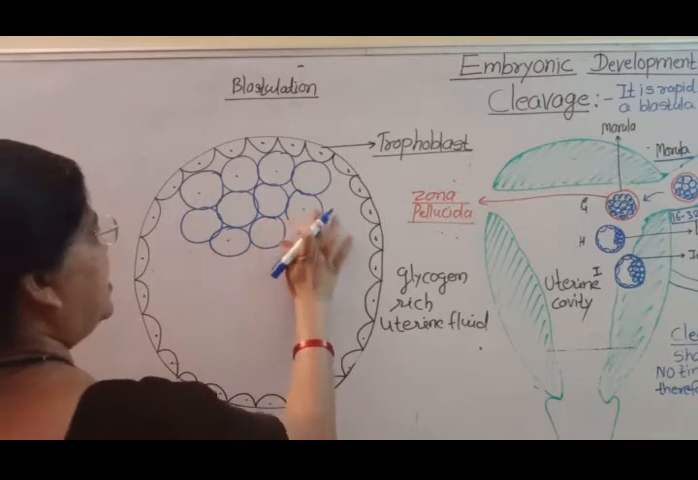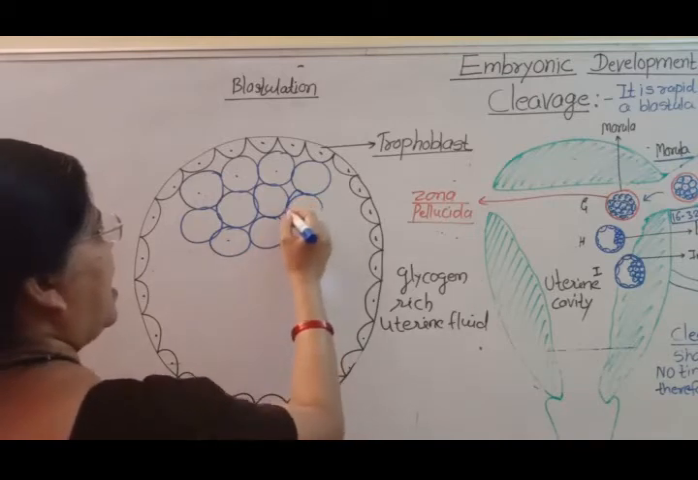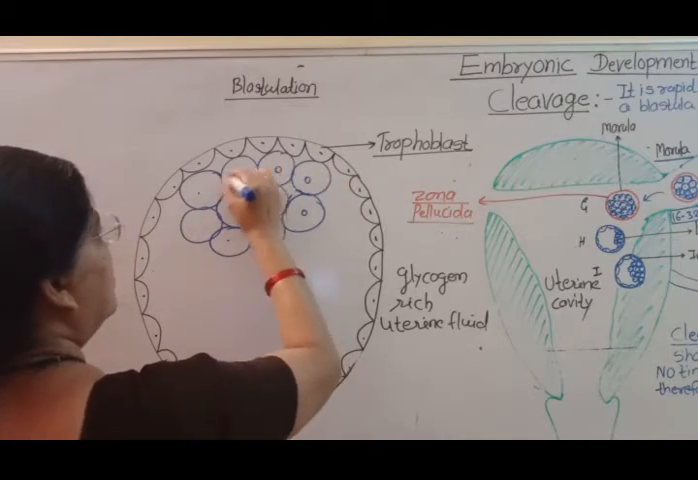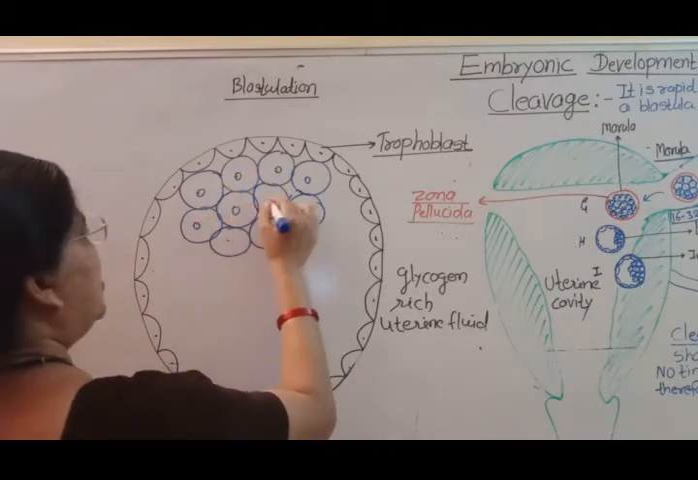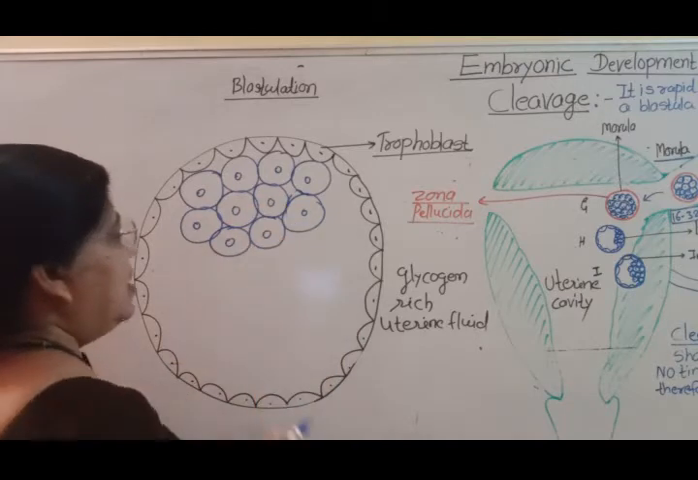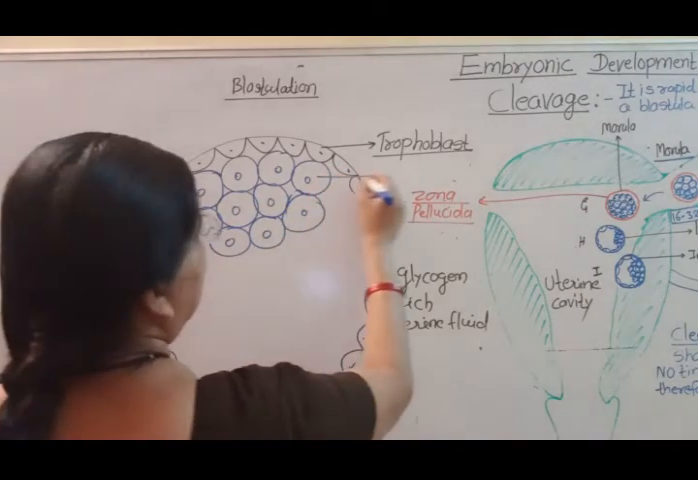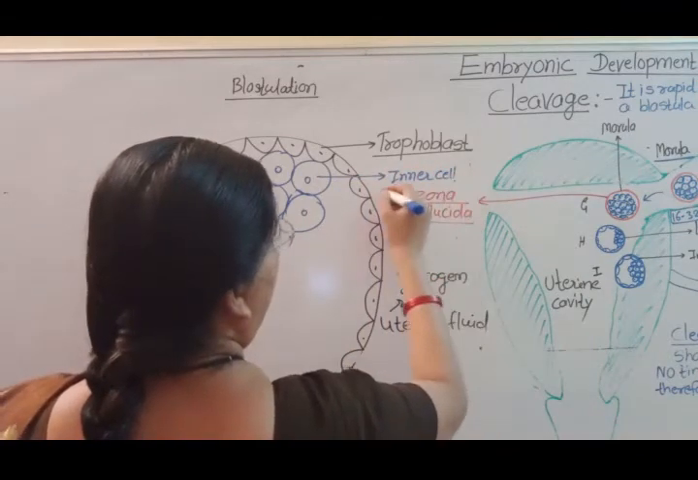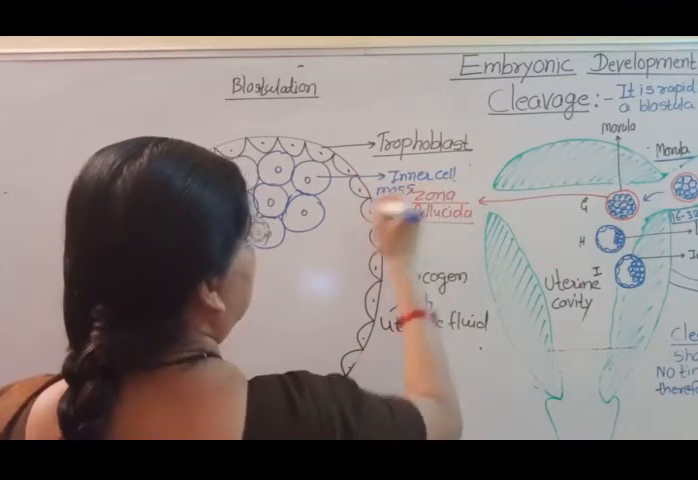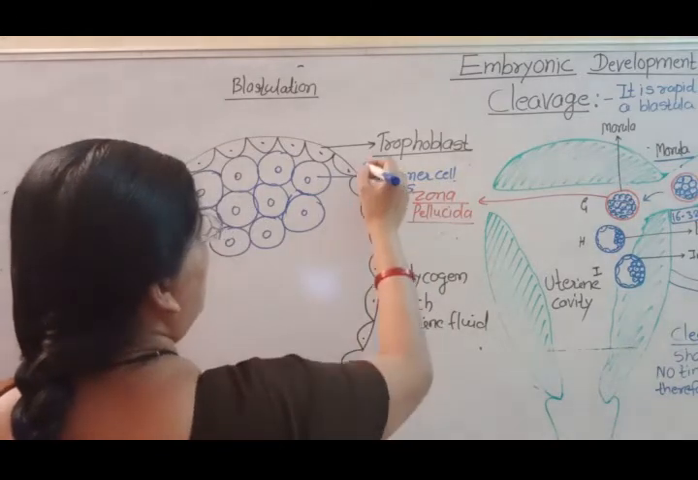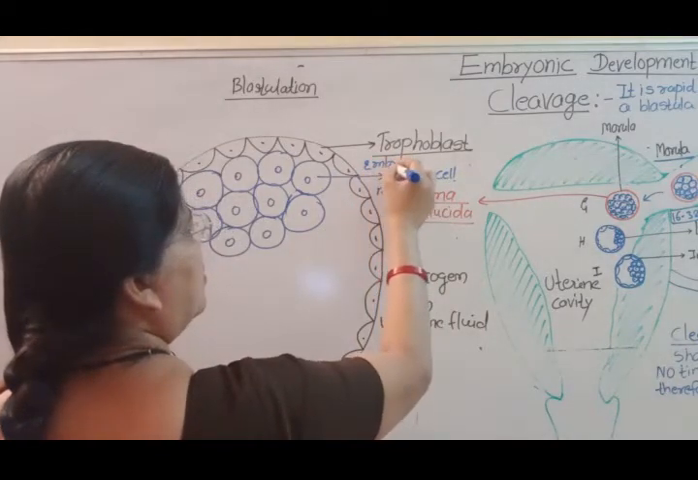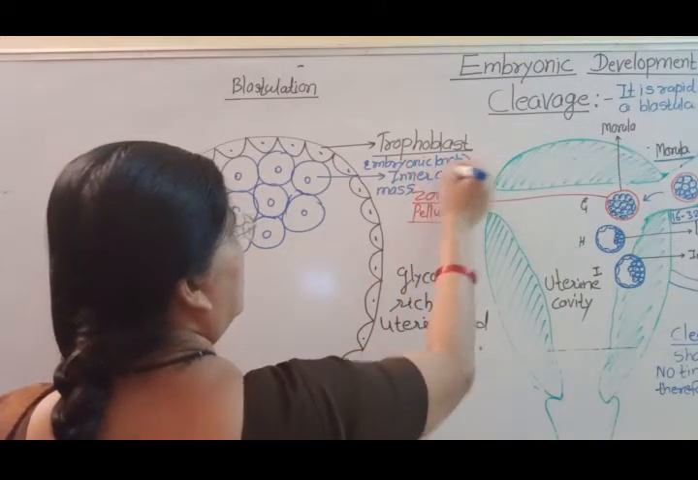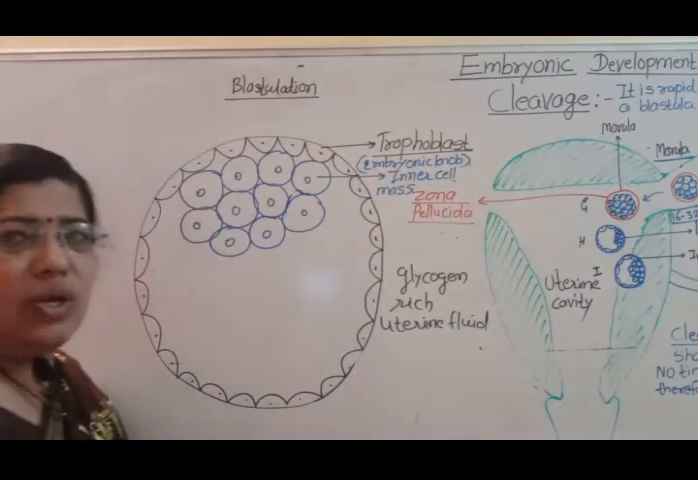Cells which are present in the inner cell mass are larger in size. So this is the inner cell mass, or embryonic knob. It is called the embryonic knob.